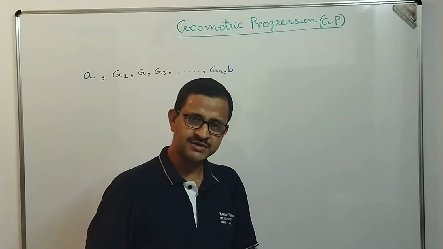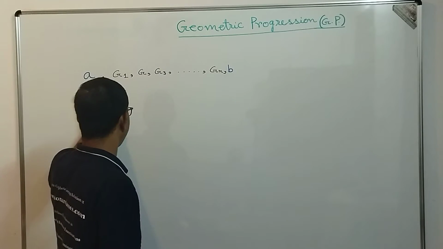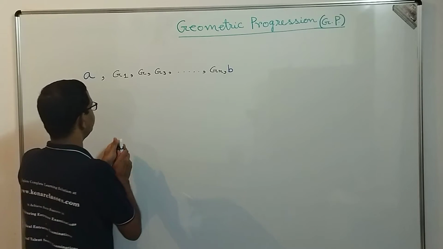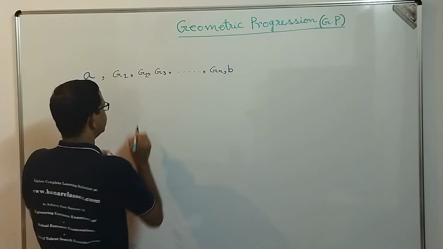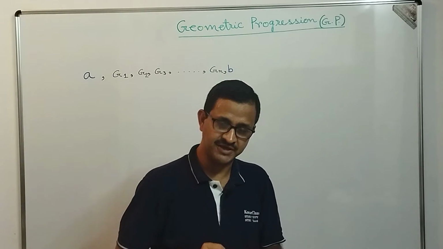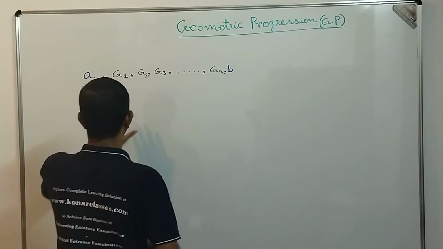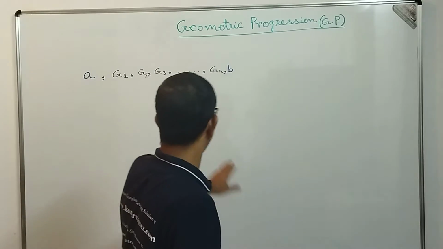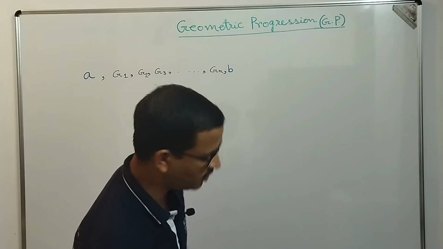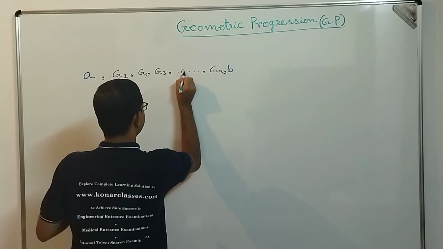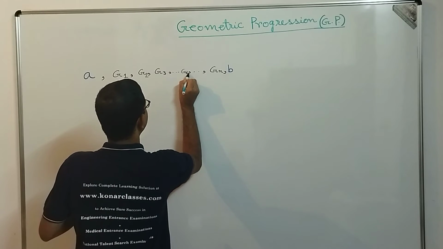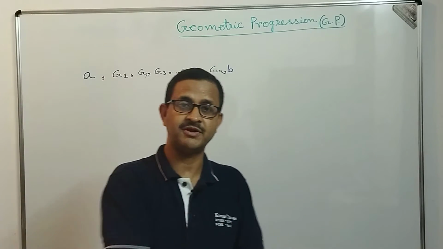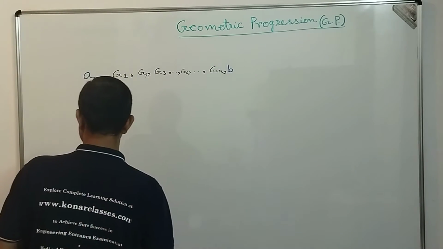So that means, dear students, there are n geometric means between A and B, and those geometric means are denoted by G1, G2, G3, and so on up to Gn. Now, what are we going to find? We are going to find how to find any geometric mean. Suppose in between there is a geometric mean called Gk, that is the kth geometric mean. We are going to find the kth geometric mean, that is Gk. How to find it out?